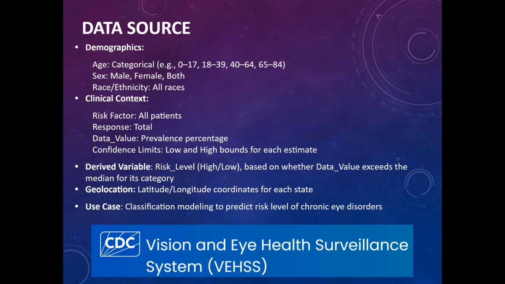The key metric is data value, which represents the crude prevalence percentage of treated eye disorders. To ensure statistical reliability, each record also includes low and high confidence limits, giving us a range around the reported prevalence. We also engineered a new variable called risk level, which classifies each record as high or low risk based on whether its prevalence exceeds the median for its disorder category. Finally, each entry is geotagged with latitude and longitude coordinates, allowing us to map trends across the United States. This structure supports our case, building classification models that predict risk level of chronic eye disorders using accessible, interpretable data.